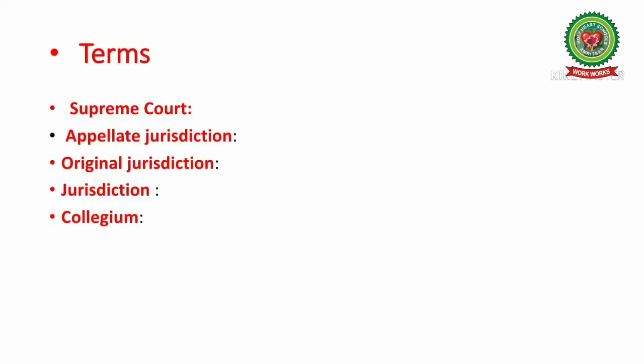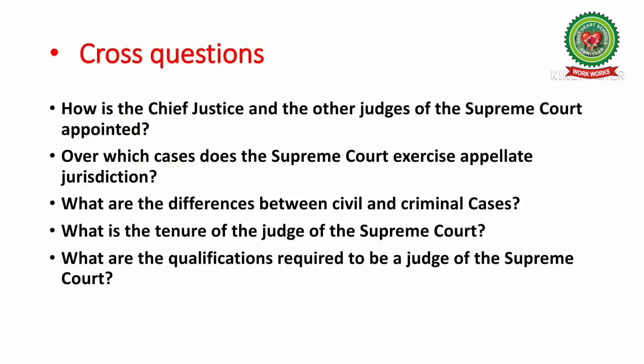Just focus on these important terms and try to give the answers. Number 1, Supreme Court. Number 2, Appellate Jurisdiction. Number 3, Original Jurisdiction. Number 4, Jurisdiction. Number 5, Collegium. Number 6, Writs. Number 7, Court of Record. Number 8, Criminal Cases. Number 9, Civil Cases. Learn these terms. These are a few cross questions which are prepared for you. Try to give the answers to these as well.